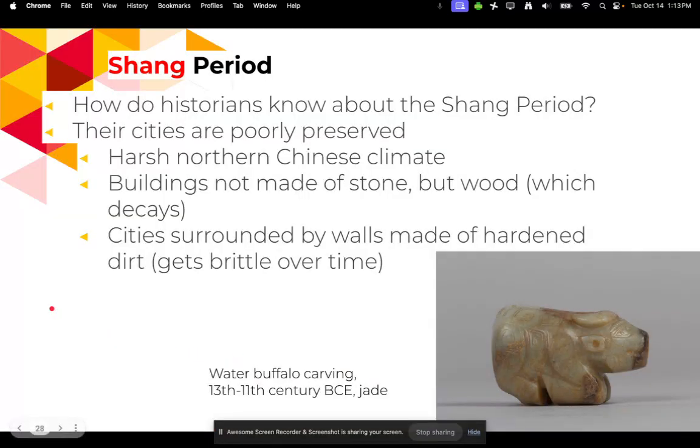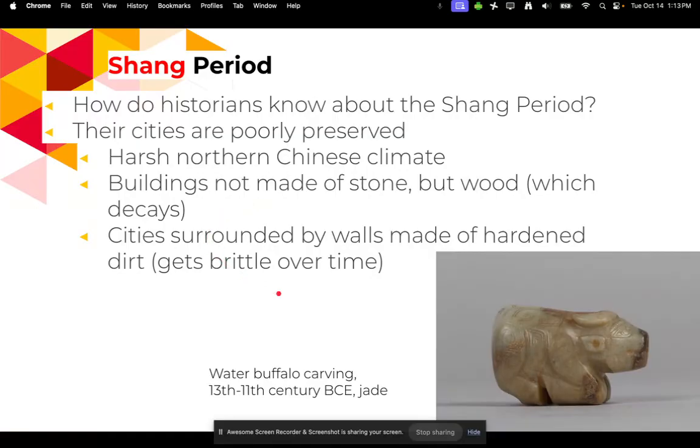All right, so how do historians know about the Shang period? That's a really good question. So the Shang period is kind of a hard dynasty to study for historians because their cities were very poorly preserved. They're more into the northern part of China where they had some harsh climates. And the buildings were not made of stone, but wood, which you probably all know wood decays over time.